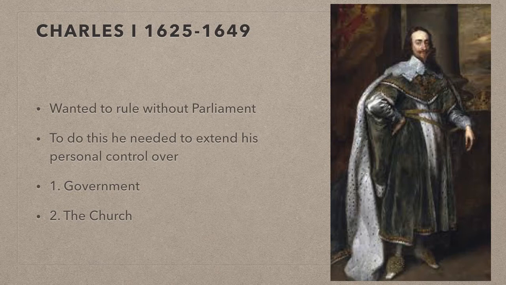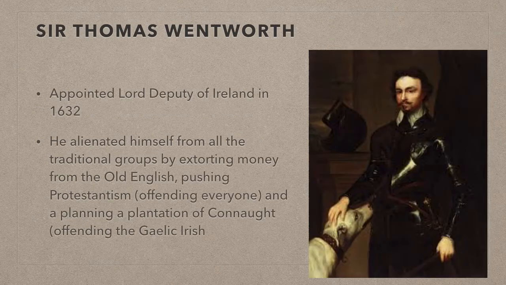To do this, he needed to extend his personal control, and he needed to extend it over both the government and the church. In 1632, he appointed a very close friend and ally, Sir Thomas Wentworth, as the Lord Deputy in Ireland to ensure that Charles had supreme power over the government and church in Ireland. Remember, the Lord Deputy is the King's representative in the country.